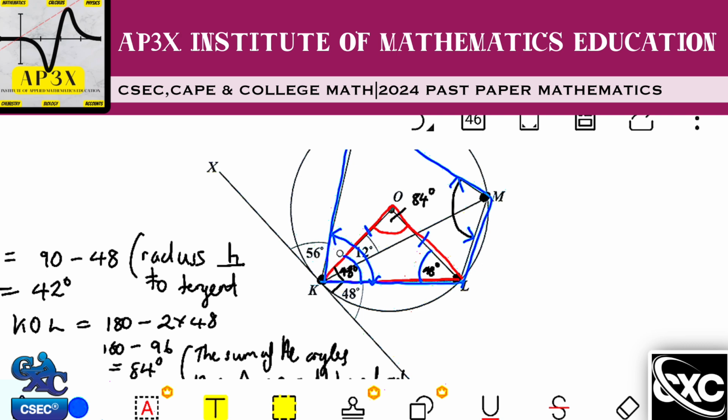So now that we know that this angle here is in fact 76 degrees, I know therefore then that I can just subtract the 76 from 180, and therefore that tells me the angle over here.